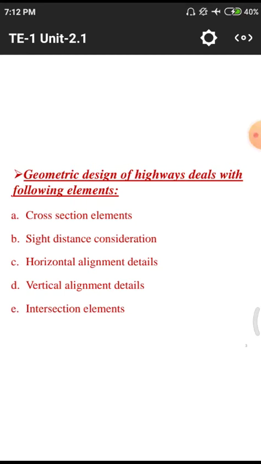In the previous class, we discussed the geometric design of different highways or any other roads. In that geometric design, we have these 5 kinds of elements. The first one is the cross-sectional element, then sight distance, horizontal alignment details, vertical alignment details, and intersection. Those are the 5 parts. In those 5 parts, we have different sub-criteria.